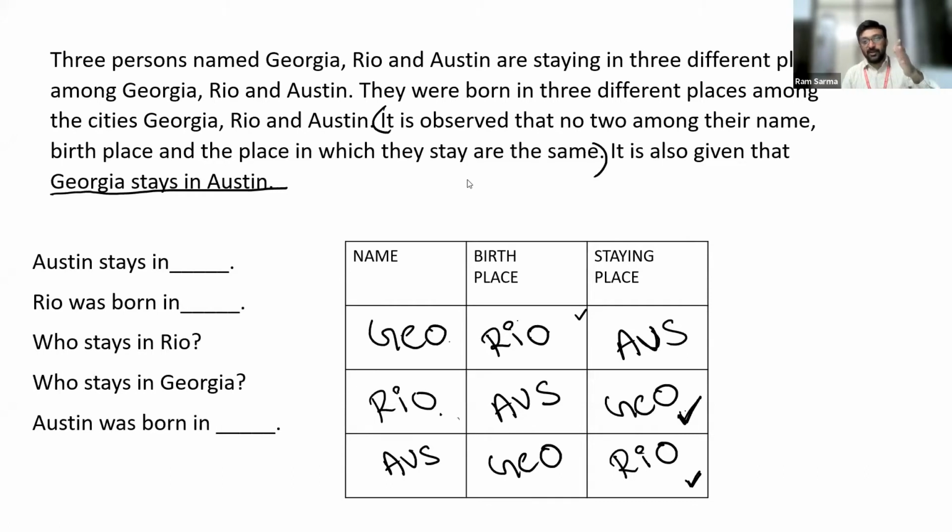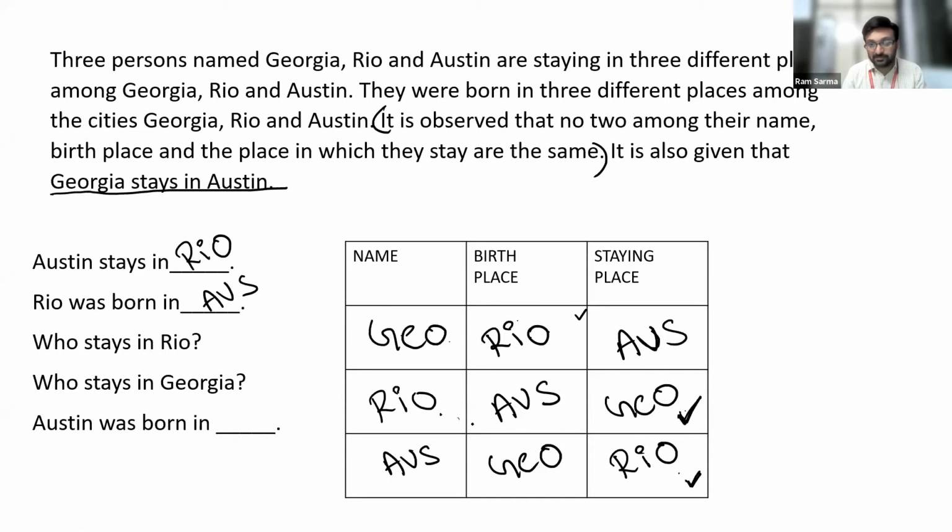Example, let us look at the first one. Austin stays in. So the name of the person is Austin. His staying place is Rio. So the answer for the first one should be Rio. Rio was born in. So we have to consider Rio as the name of the person. The birthplace of Rio is Austin.